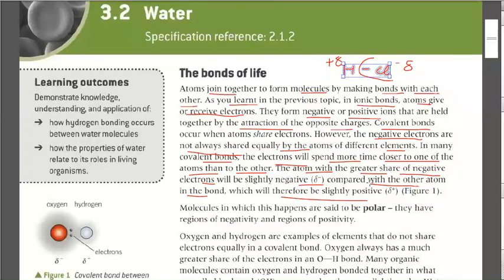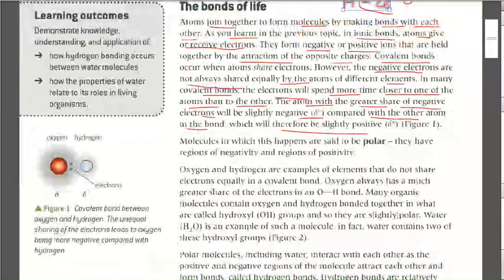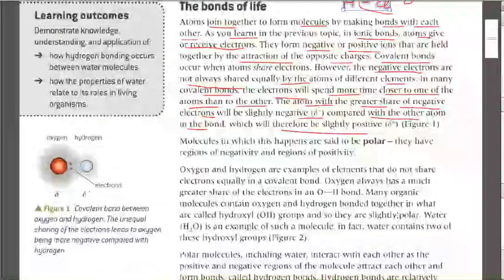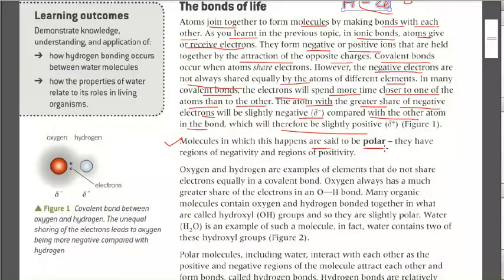Clear? Okay. And those types of molecules are known as polar covalent, because they create two charges. Poles are created, positive and negative poles. So molecules in which this happens are said to have a polar covalent bond, and they have regions of negativity and regions of positivity. You can clearly see this is the region of negativity, and in the case of hydrogen, this is the region of positivity.